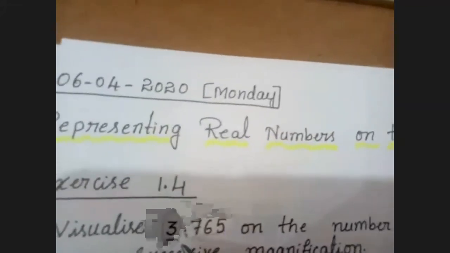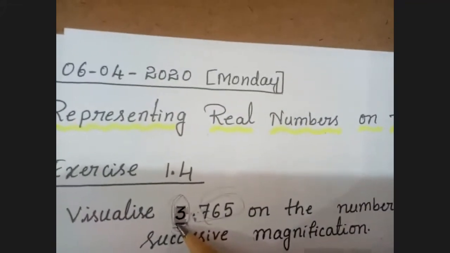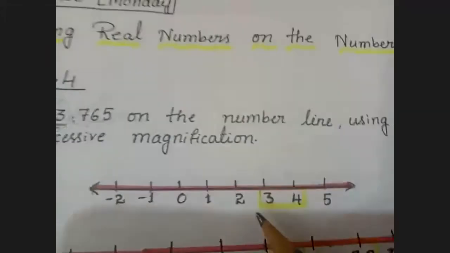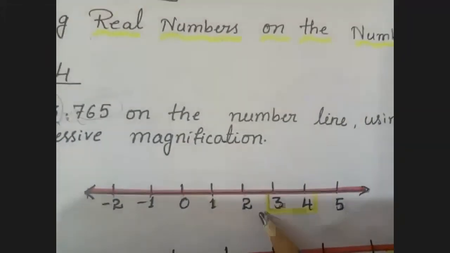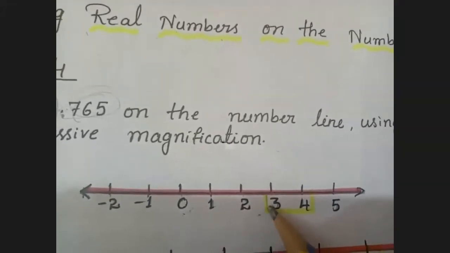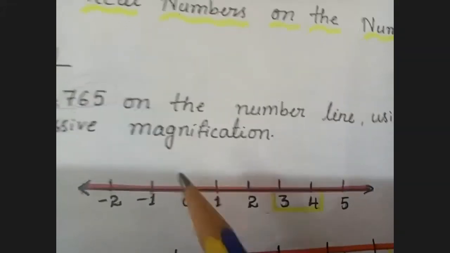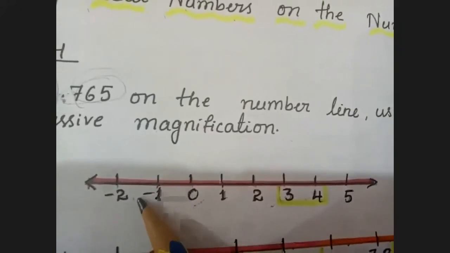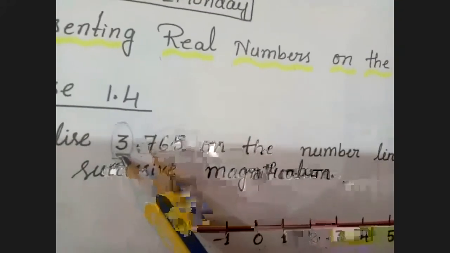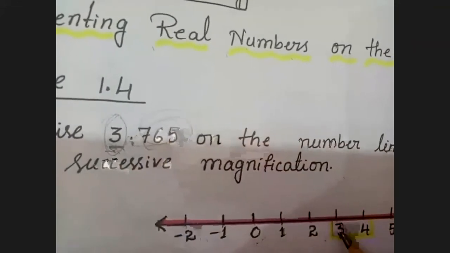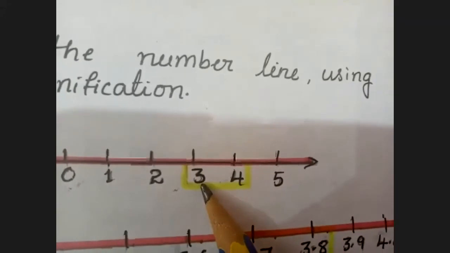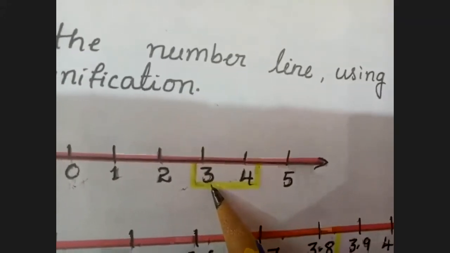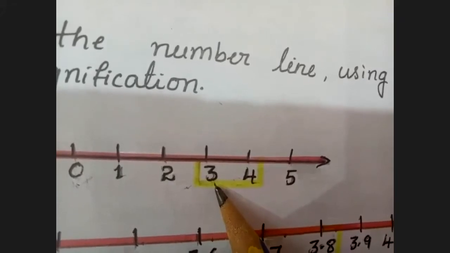First, I'll think about before the point. Before point is an integral part. So integral part, I'll just check in the number line. So this is your integer number line. 0 is in the middle. The right hand side of 0 is nothing but as positive integer. Left hand side of 0 is nothing but as negative integer. But here 3 is positive number. So here where 3 presents? Right hand side of 0. 3 is here. Am I clear, children? Am I audible to everyone? Yes, ma'am.